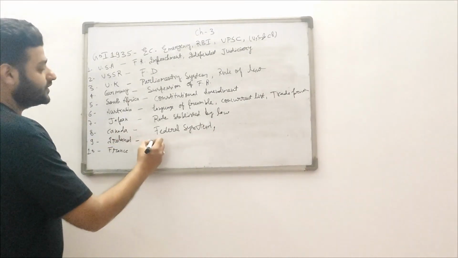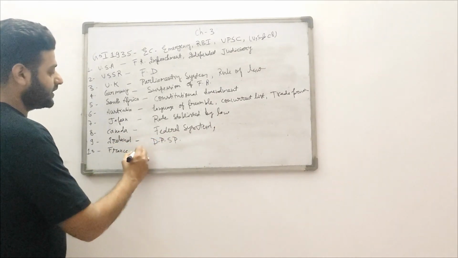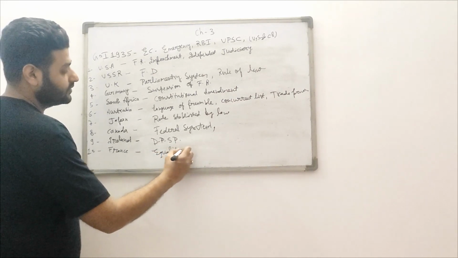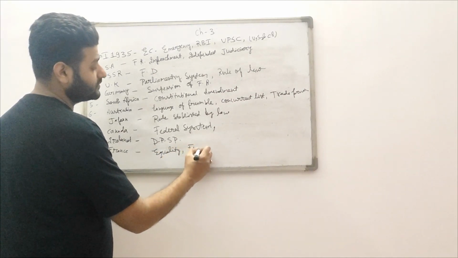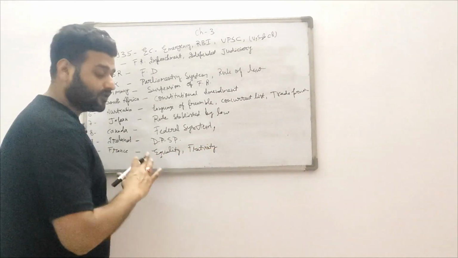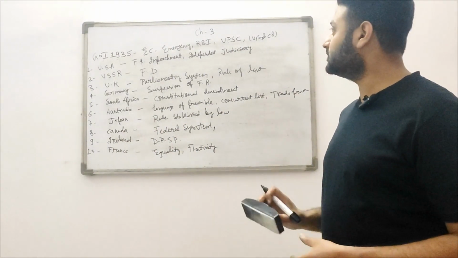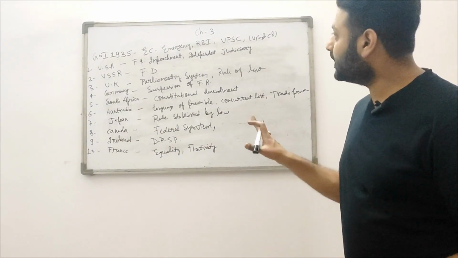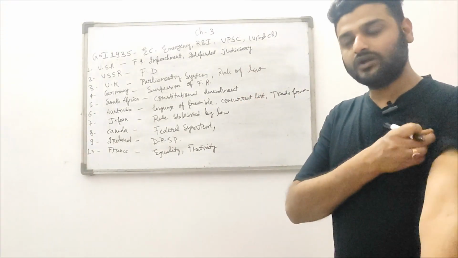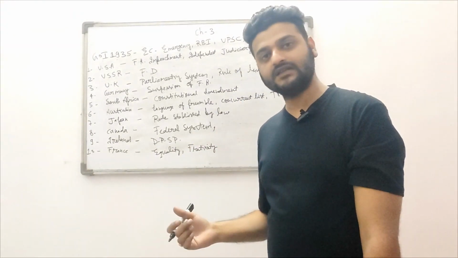From Ireland, DPSP, Directive Principles of State Policy. And from France, liberty, equality, fraternity. I hope this topic is clear to everyone, and now all the schedules, parts, and articles of the Constitution we shall discuss in the further class. Thank you so much.